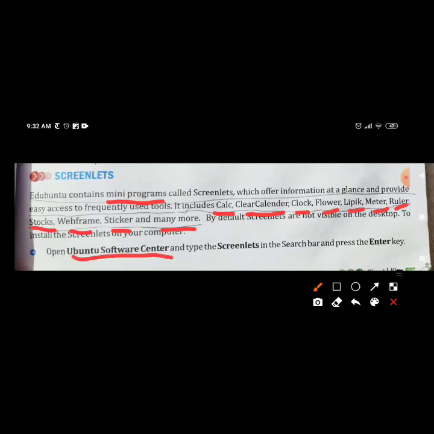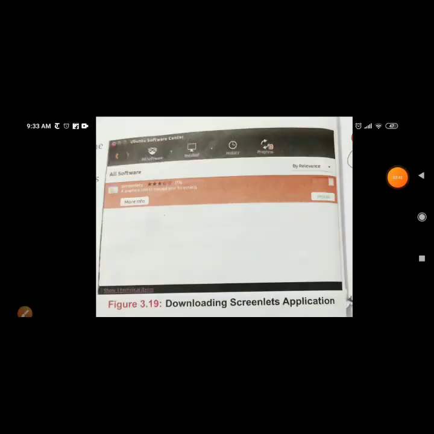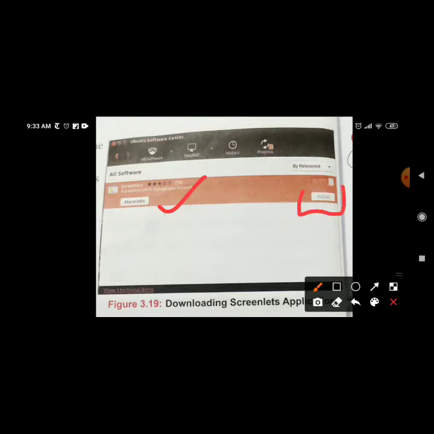And how can you download screenlets? Click on the Ubuntu Software Center. There you will type screenlet and then you will click on enter. Then you will see this screen. As you can see here, the screenlet program is there, and here is the option install. You will first install it, same like you download an app from the Play Store.